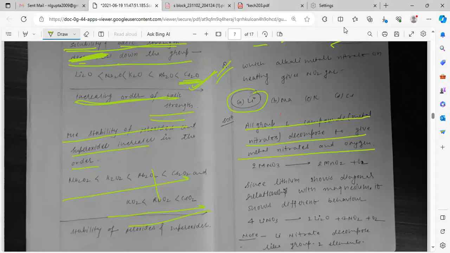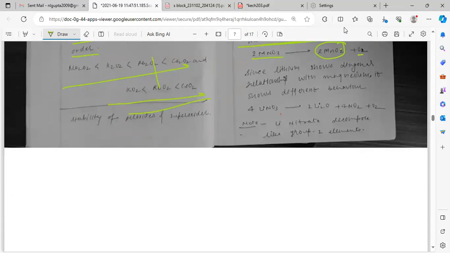Only lithium is forming Li3N. So all the group 1 metal nitrates decompose to metal nitrite and oxygen.